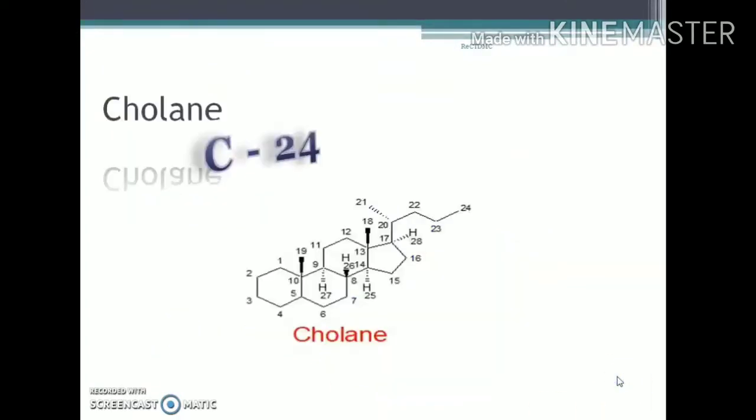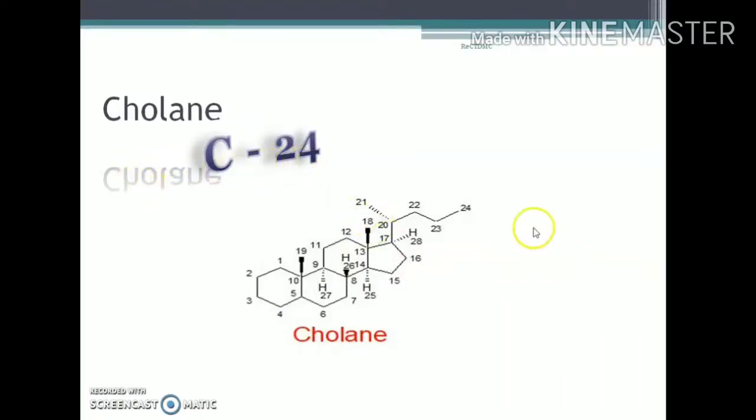So that is all about the nucleus present in the steroidal hormones. The nucleus in steroidal hormones can be either the estrane nucleus, as in estrogens, the androstane nucleus, as in androgens like testosterone, or the pregnane nucleus, as in progesterone. Then other complex steroidal compounds like bile acids, cholic acid, contain this cholane.